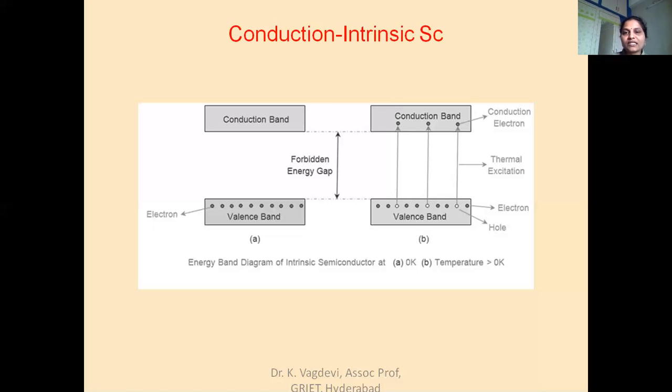Now we will discuss the number of holes generated in the valence band and the number of electrons generated in the conduction band, the carrier concentration. Because holes equal electrons, n is equal to the intrinsic carrier concentration, ni equals n into p, and the position of Fermi level, as we said, is midway between VB and CB. Now we are going to derive that EF is equal to (EC plus EV) by 2.